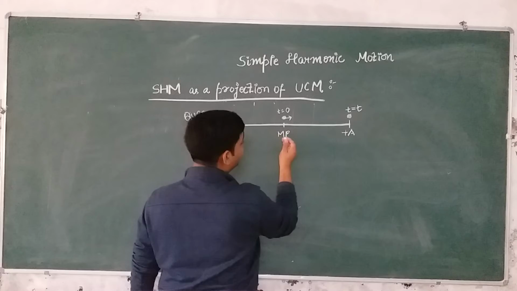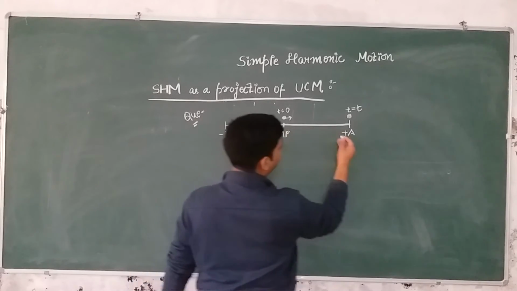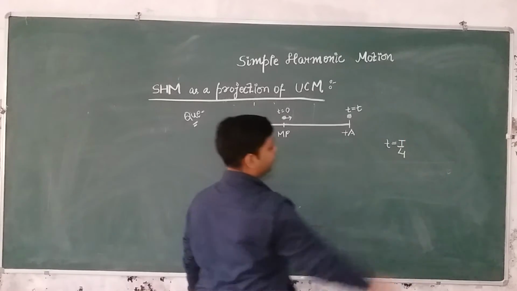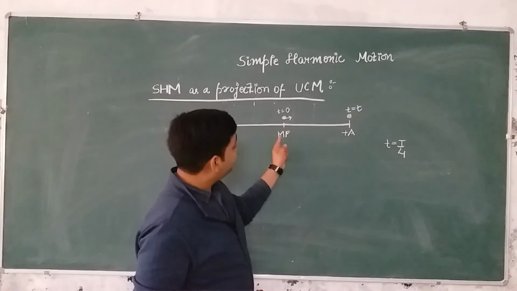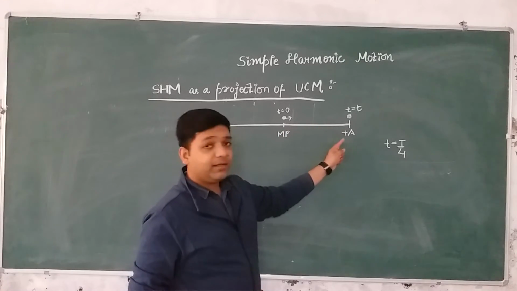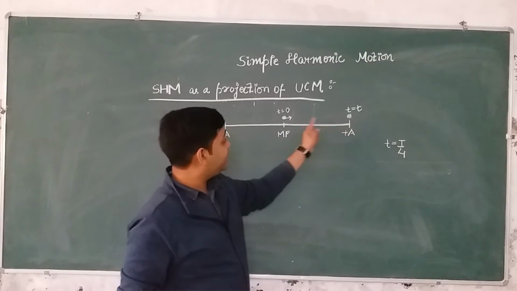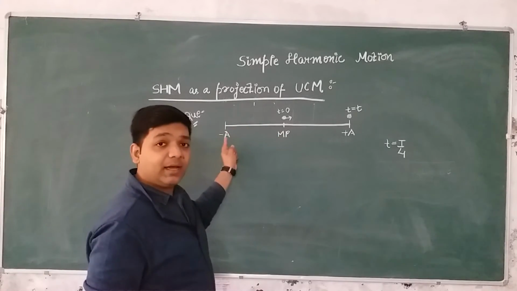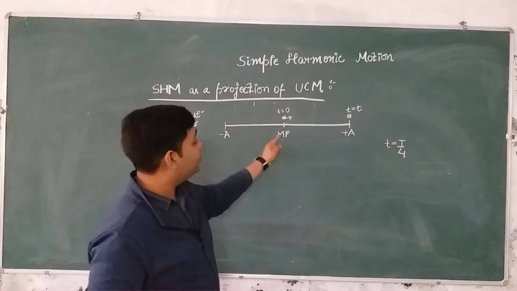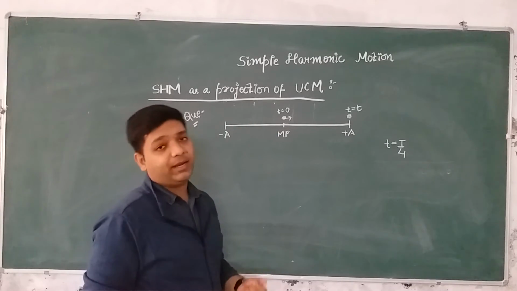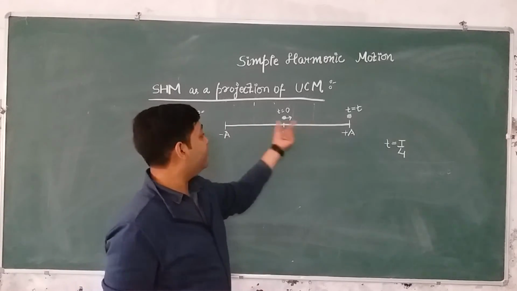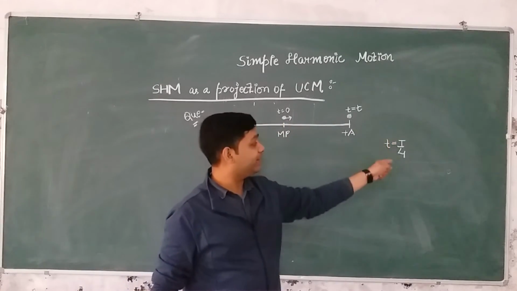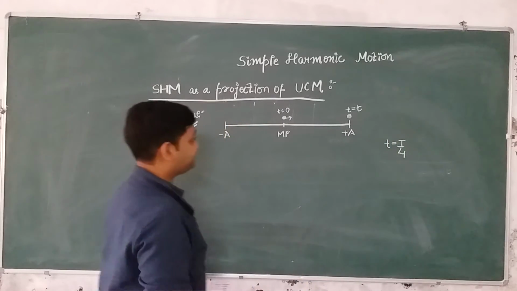So the time taken by the particle to go from mean position to plus A will obviously be T by 4. Then from plus A to mean position will be again T by 4. From mean position to minus A, again T by 4. And then minus A to mean position is again T by 4. So T by 4, T by 4, T by 4, T by 4 gives you capital T, the time period.